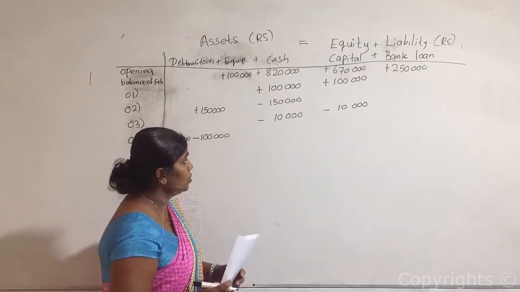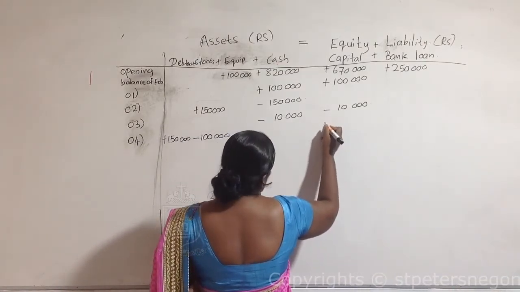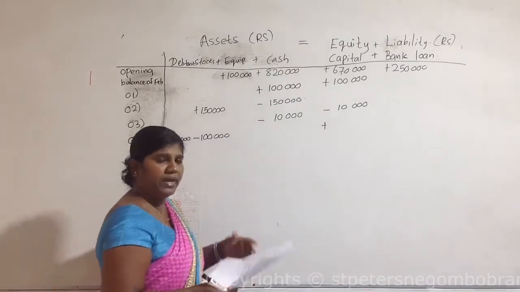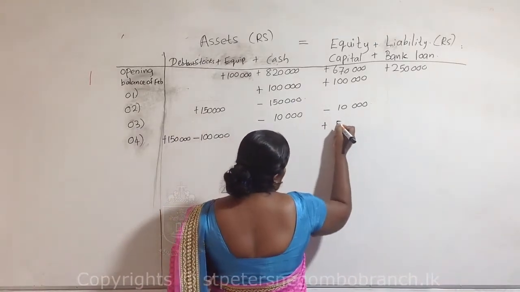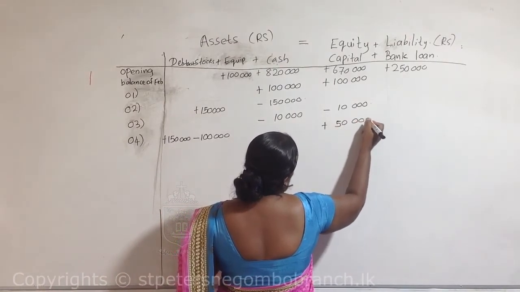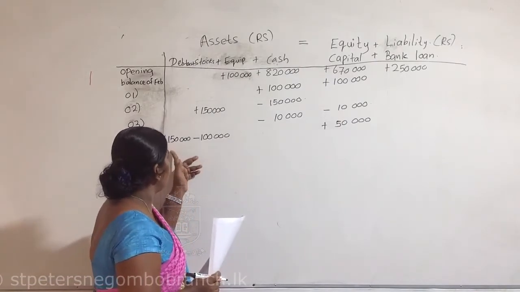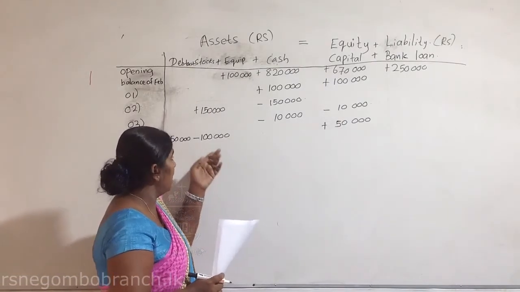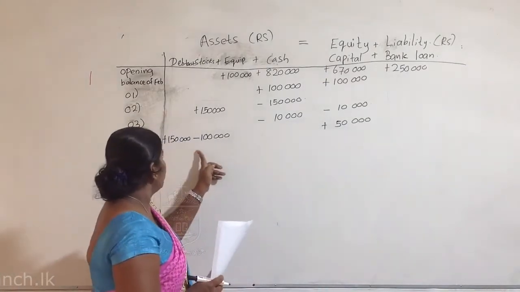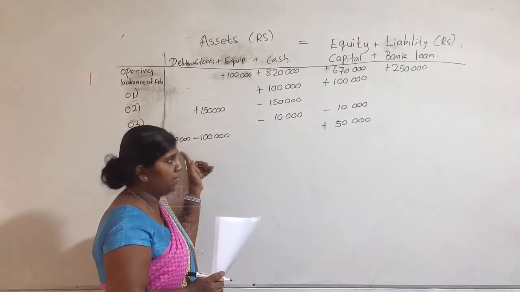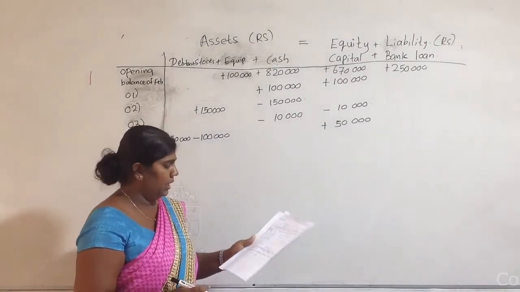So that profit we should add here. If there is a profit or income, we should add it to equity. So 50,000 we should add to the capital amount. Now on this transaction: increase 150,000, decrease 100,000, increase 50,000. The difference, 50,000 increase, 50,000 increase. Now the equation is equal.